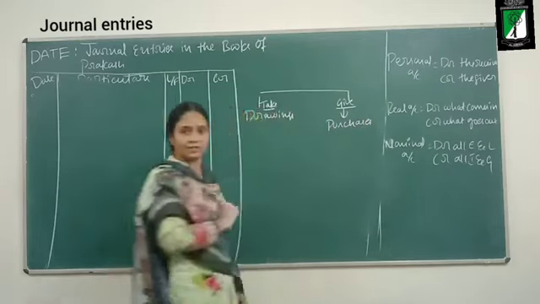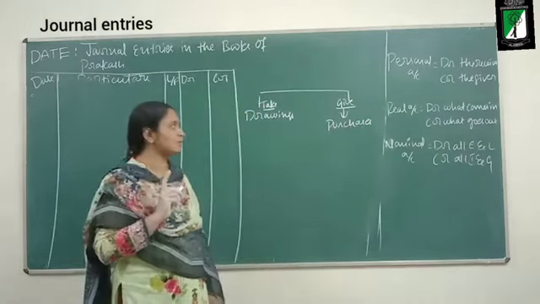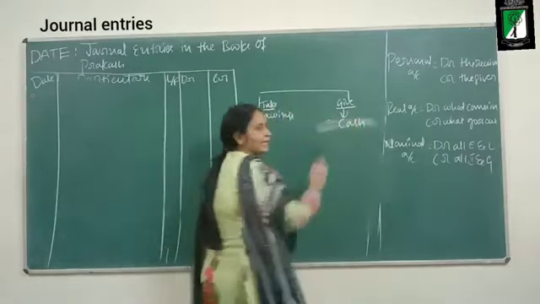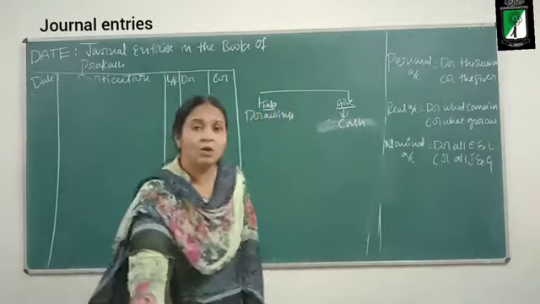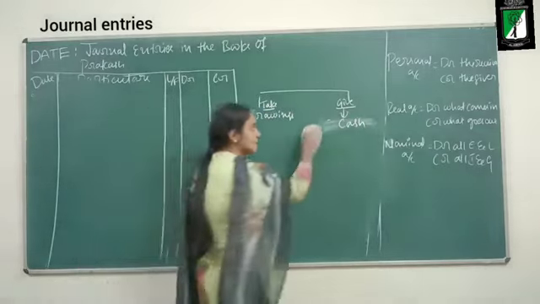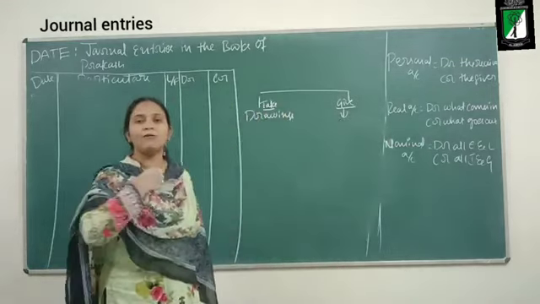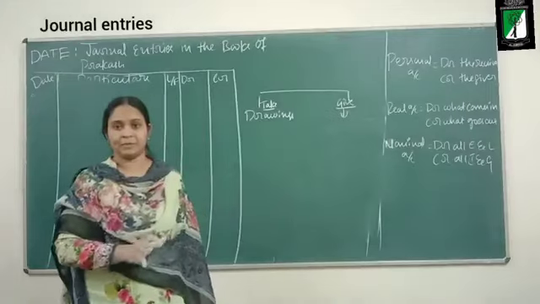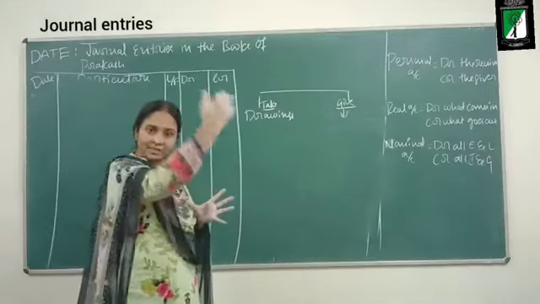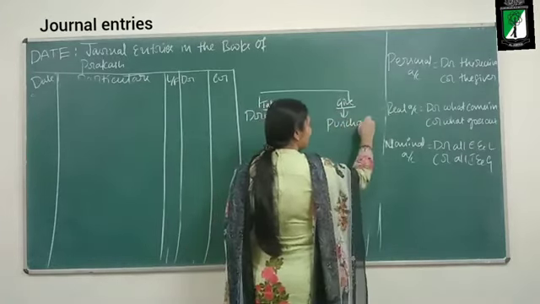I cannot write goods here. If it was cash, like withdrew cash rupees 2000 for personal use, I would have written cash here. But the owner is withdrawing goods out of the business. So out of what should I give the goods? Out of my purchases. The business had purchased some goods, and out of those purchases, the business is giving the goods.